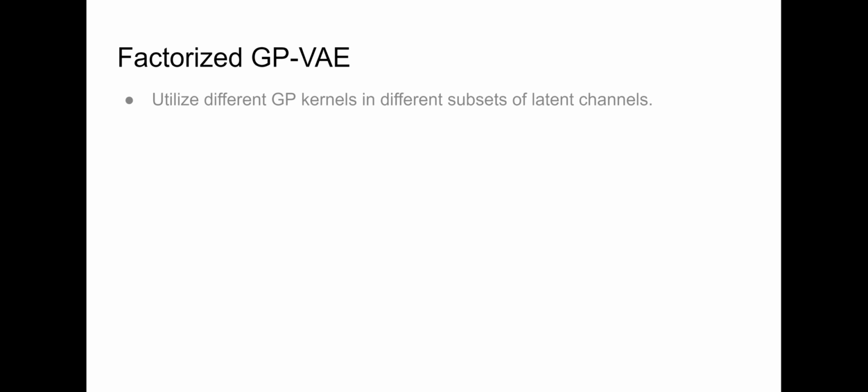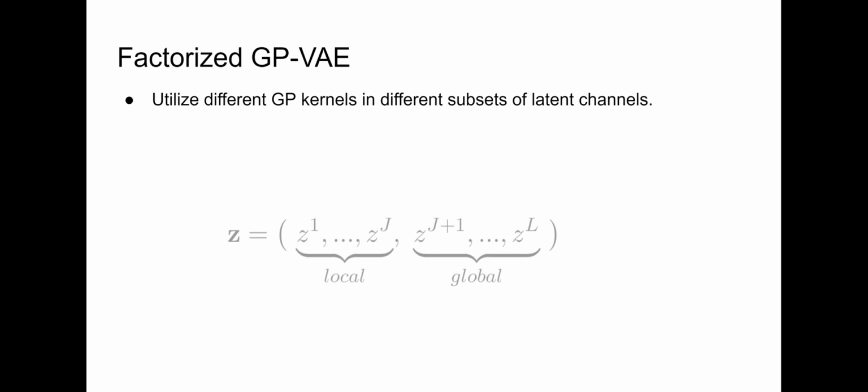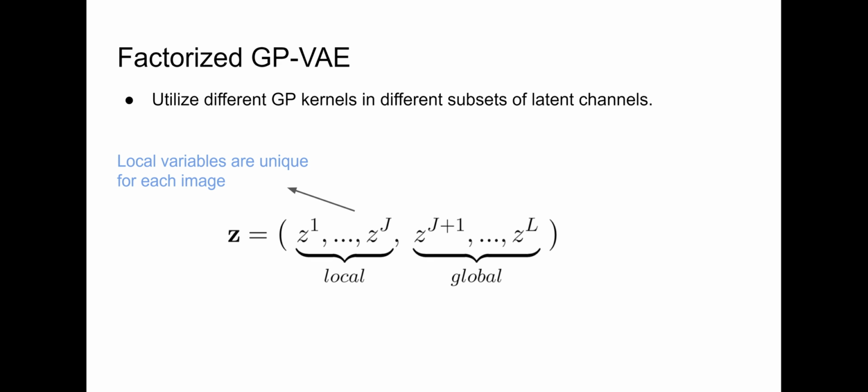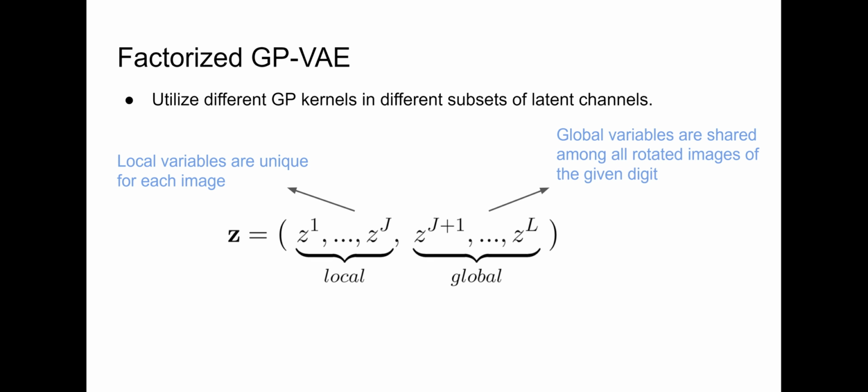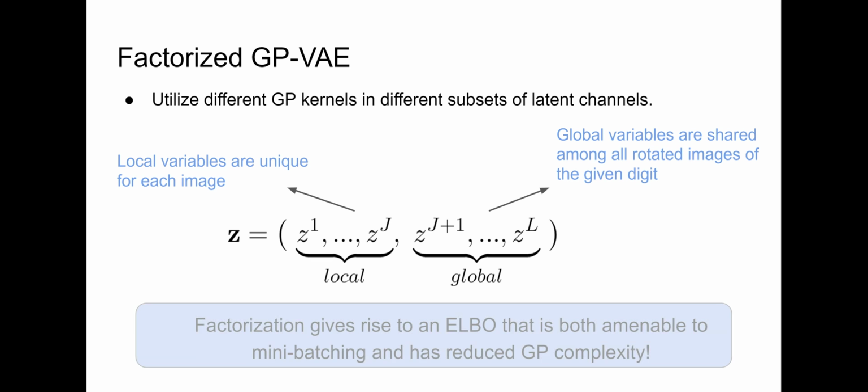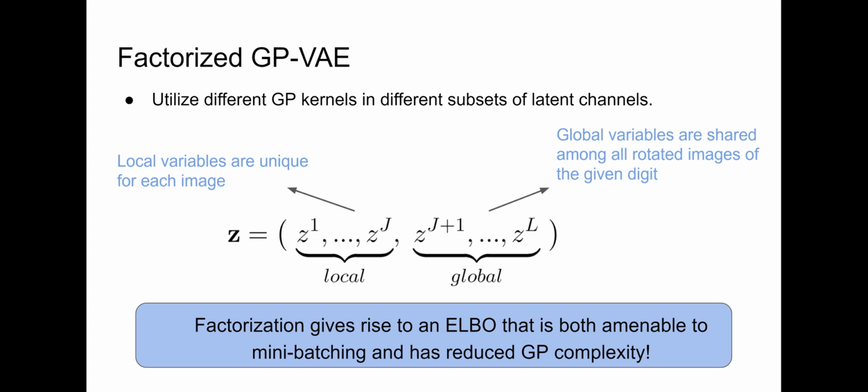The second idea is to utilize different GP priors in different subsets of latent channels. This gives rise to what we refer to in our work as local and global variables. Local variables are meant to capture correlations among rotated images of the same digit and are unique to each image. On the other side, with global variables, we are after angle-agnostic properties of each image, hence these variables are shared among all rotations of a given digit. Both ideas together give rise to the ELBO that is both amenable to mini-batching and has much reduced GP complexity. We provide technical details in the paper.